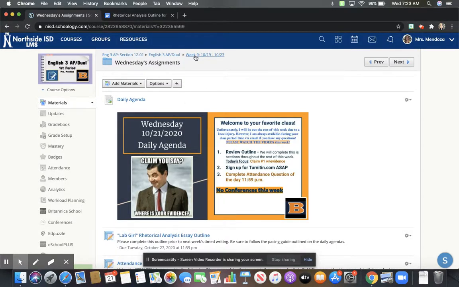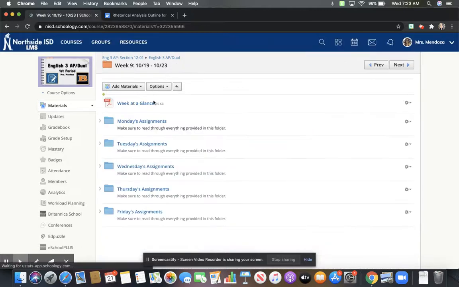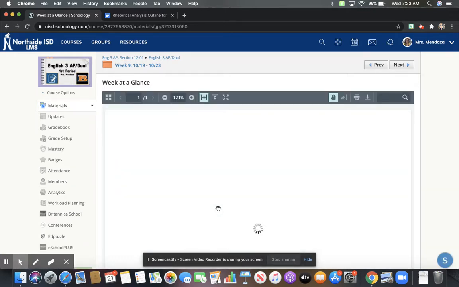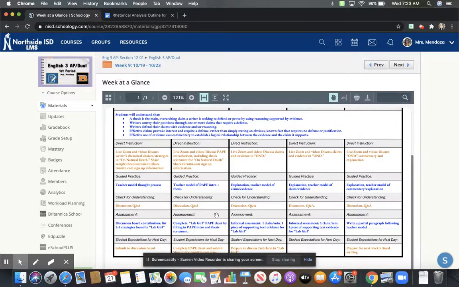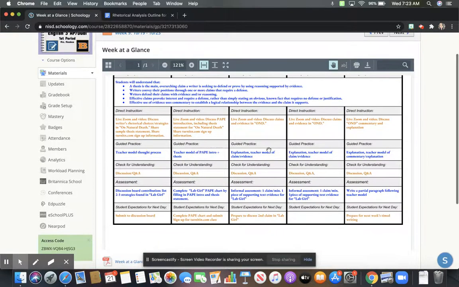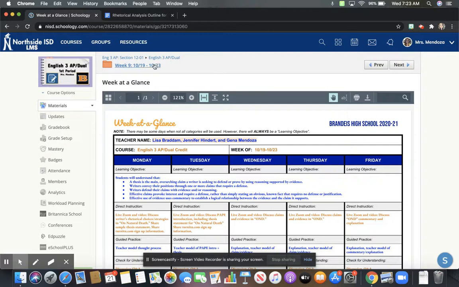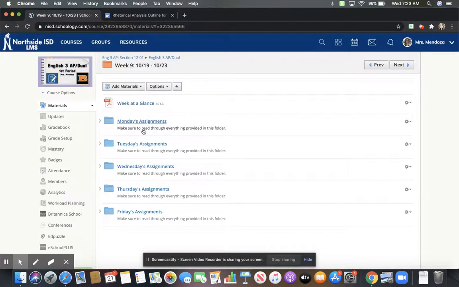If you're not sure what's assigned or what's due or whatever the case may be, click on your week at a glance, folks. That's why it's there. So as I mentioned in your week at a glance, yesterday your PAPE chart was due and you needed to sign up for Turnitin.com. That's it. Today, we're talking a little bit about the model outline. Then your assessment is here. Then you need to be prepared to discuss the second claim because that's where we're going with it. Then we'll talk a little bit about commentary and how we craft our paragraphs for that essay.